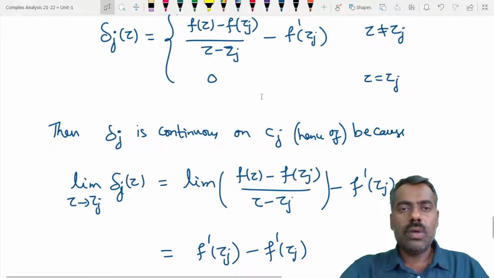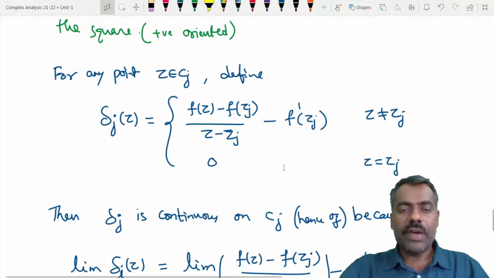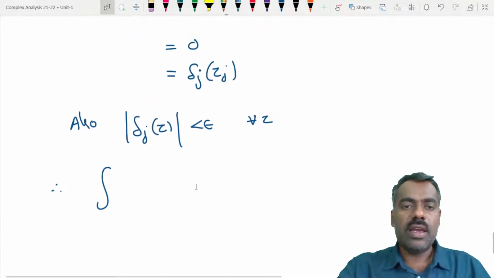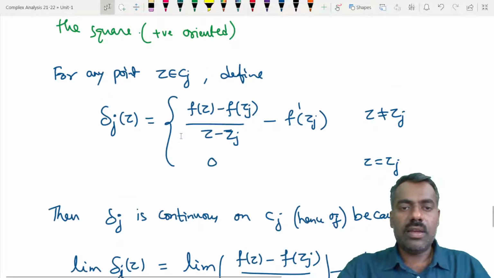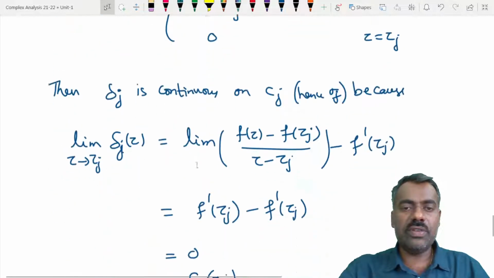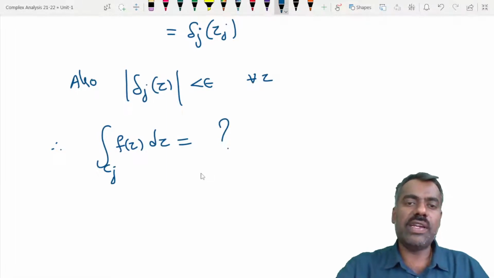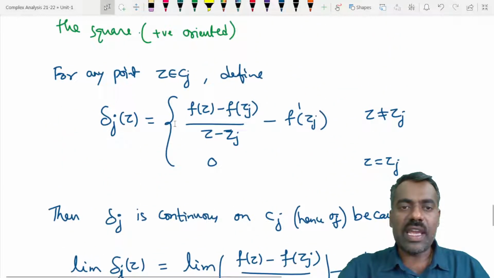Now we will find the integration of f of z over Cj. To find this, we will try to represent f of z on this Cj.